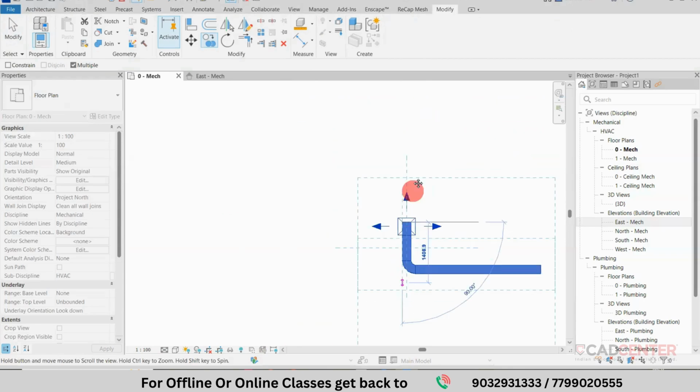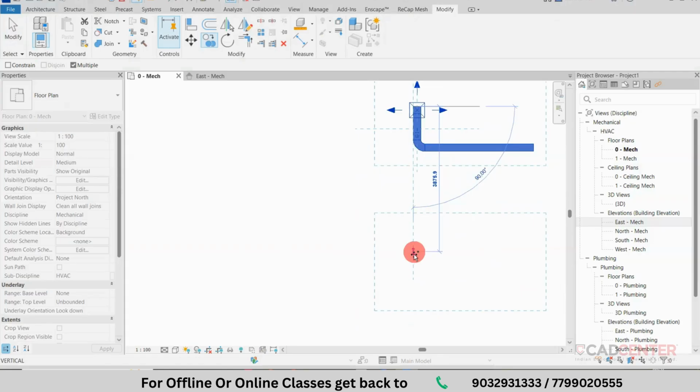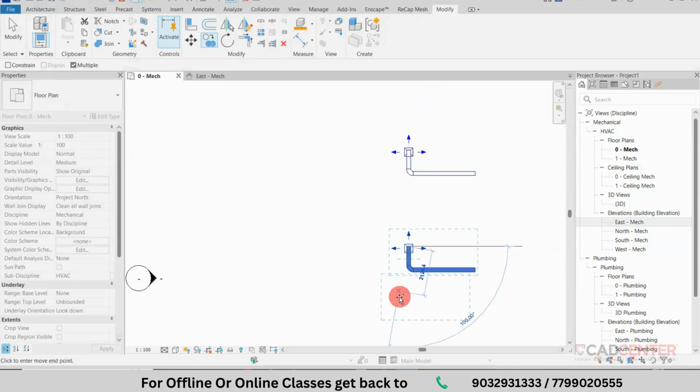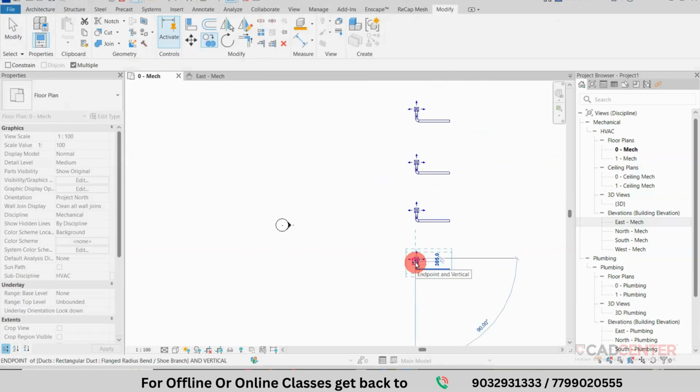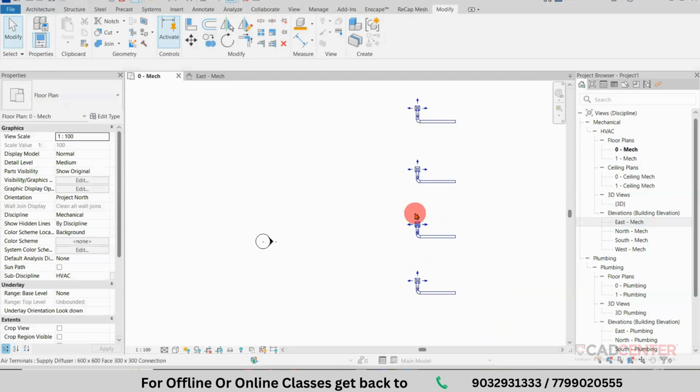So what is the distance you want to maintain from here to here? You can enter the dimension. Like I require 4.5 meters. Done. 4.5 meter next object is created. From here, what is the distance you want to maintain? So I require 4.6 meters. Done. So like that, whatever air terminals you provided, for all those objects you can create the duct.